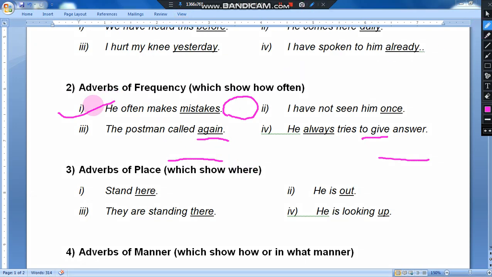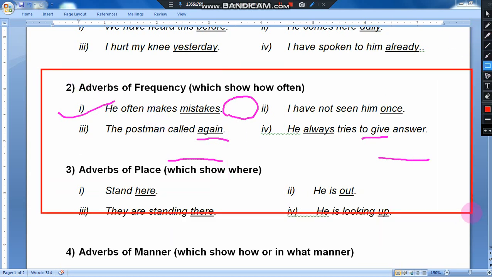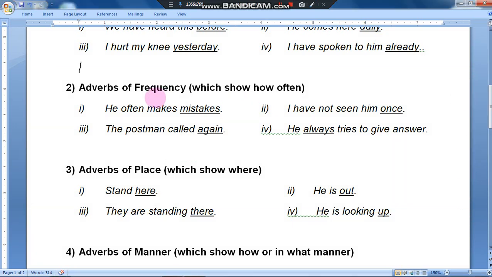Adverbs of frequency, which show how often. He often makes mistakes. Here "often" is not a noun, this is an adverb. He makes mistakes, but how often? Often. Most of the time.